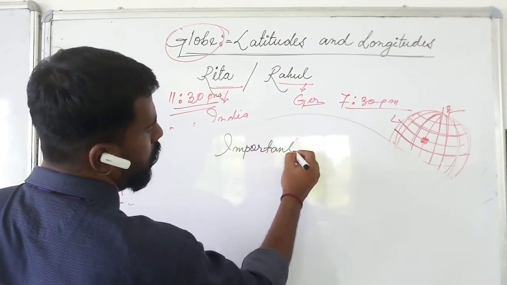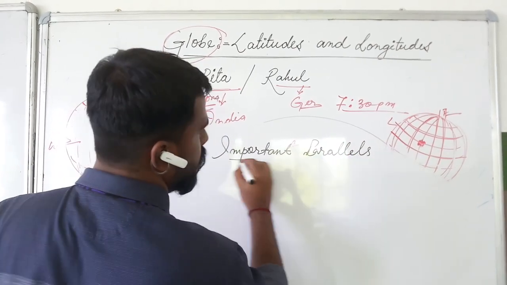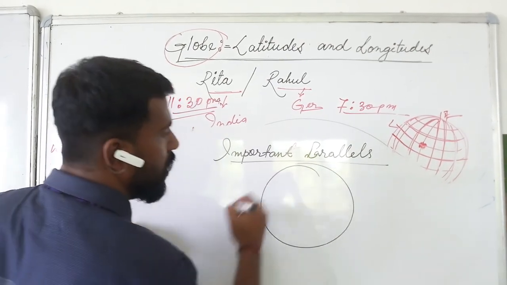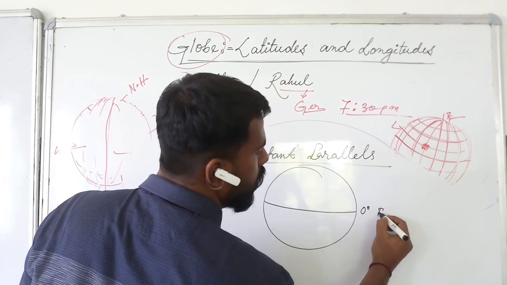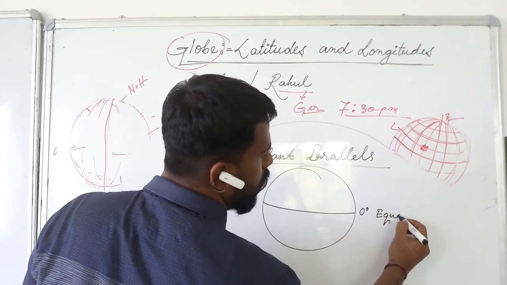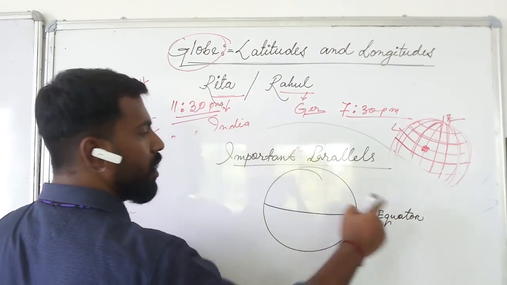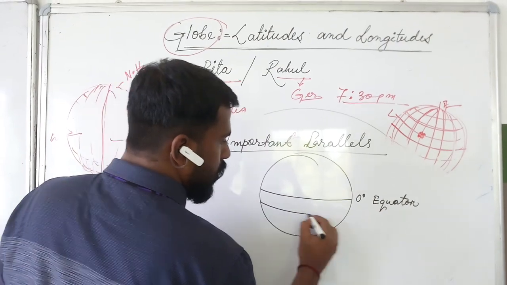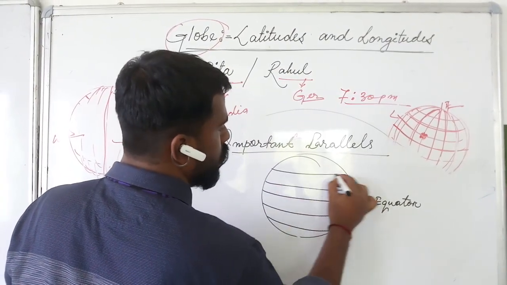Important parallels. Here I am going to draw again the parallels. The middle one is 0-degree, it is called equator. We have more important latitudes.